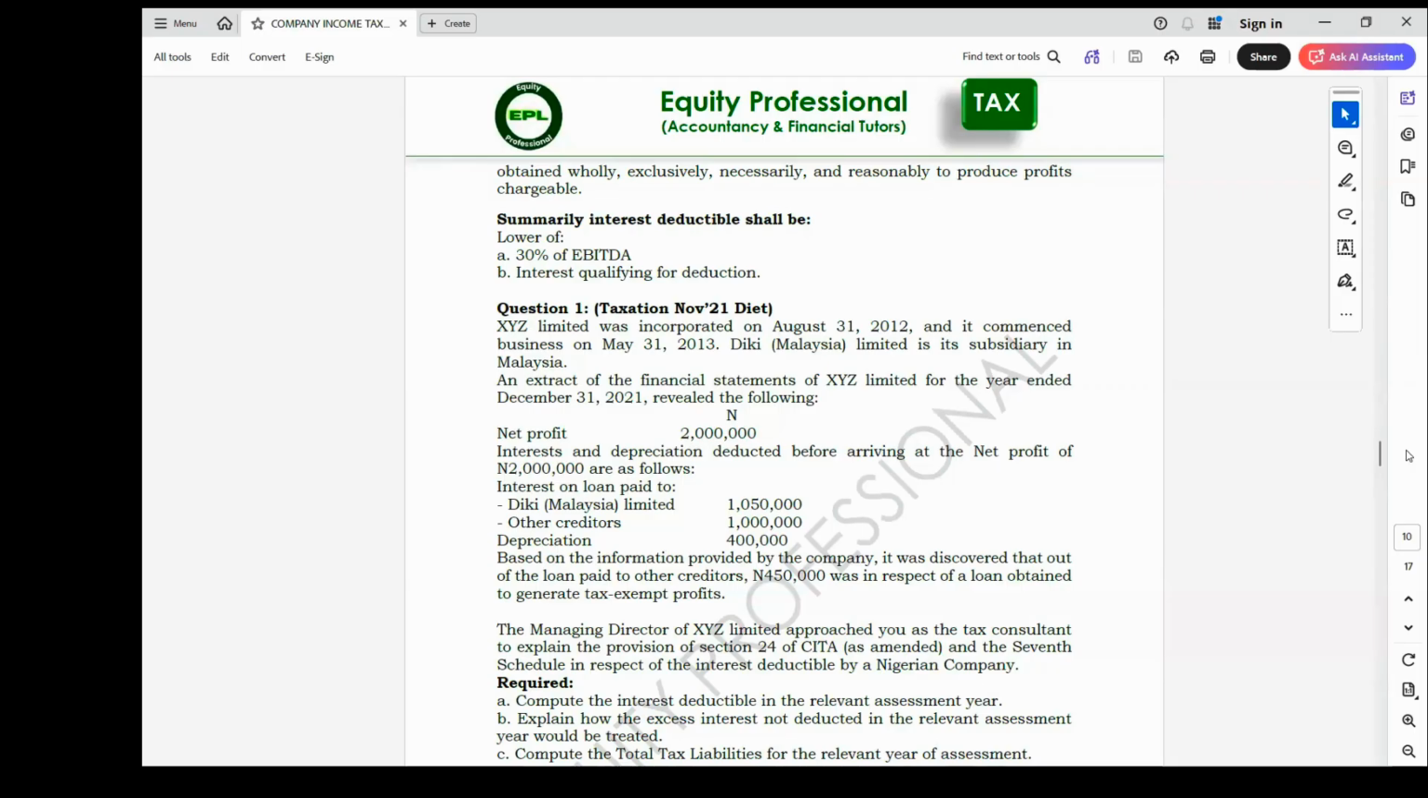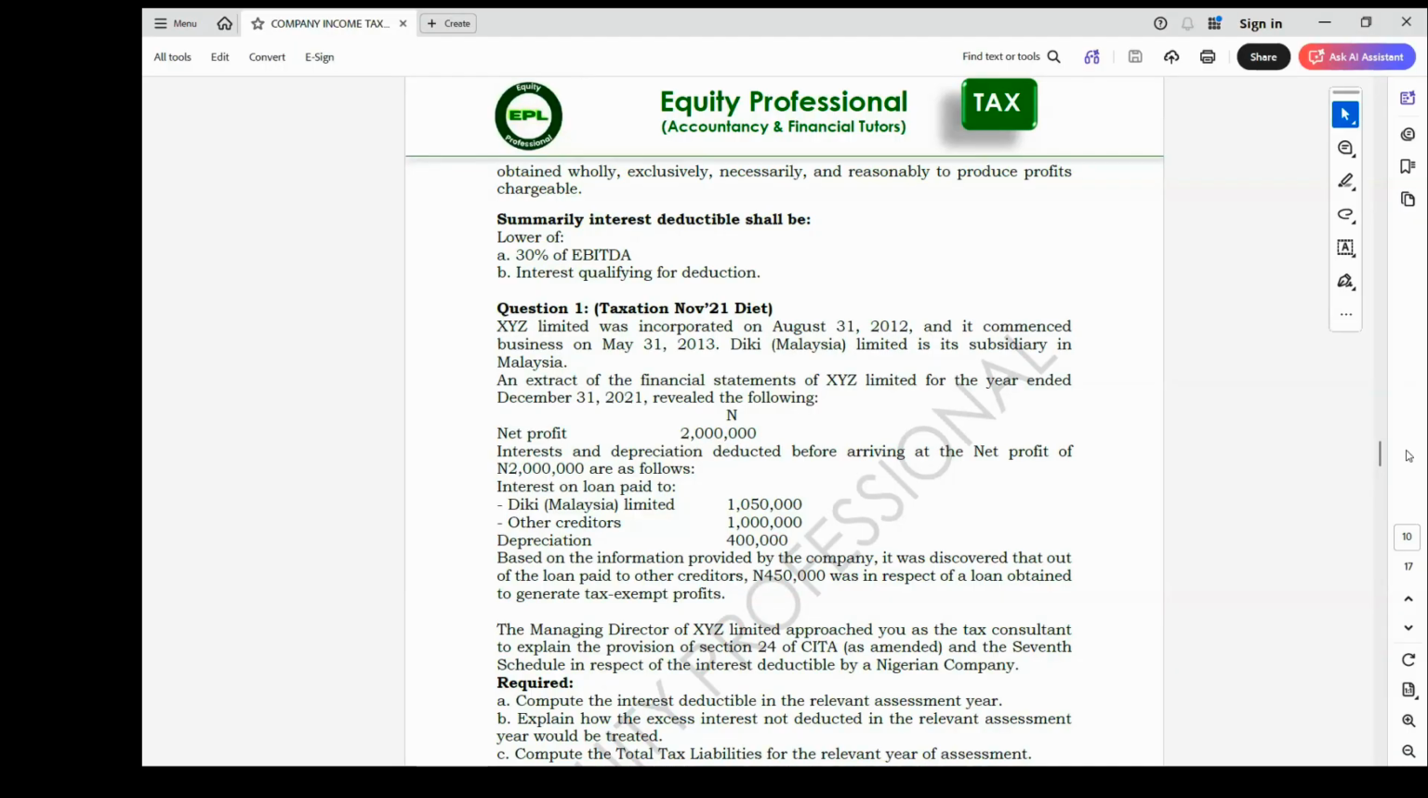If you see a question like this, how do we know that it's based on interest deductible? You can see they give you SYZ Limited, which is a company incorporated in Nigeria. They now give you another company, Dicky Malaysia, a subsidiary in Malaysia. So that means there is a connected transaction. They are related parties. Dicky is a subsidiary to SYZ Limited. There is a connected transaction.